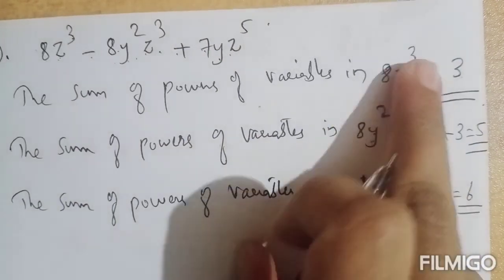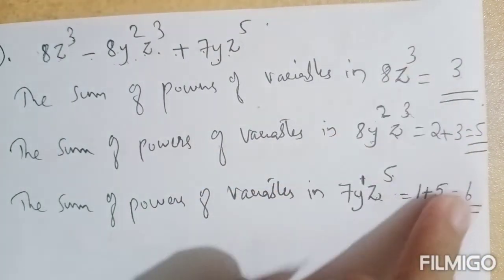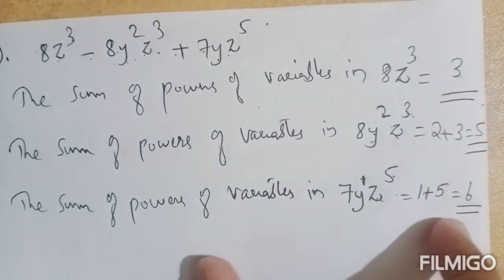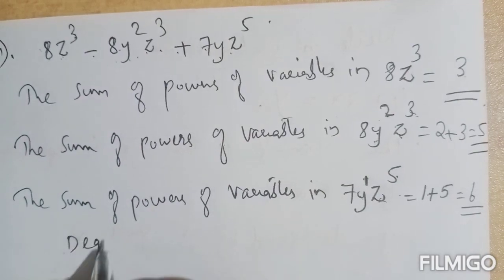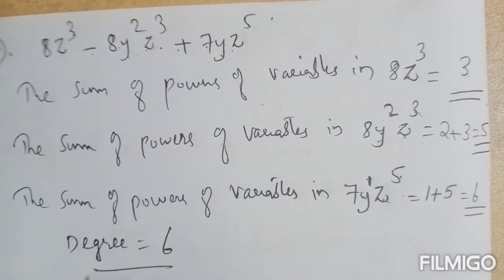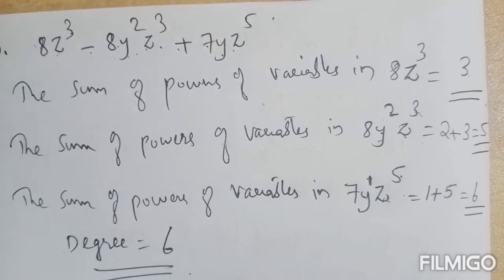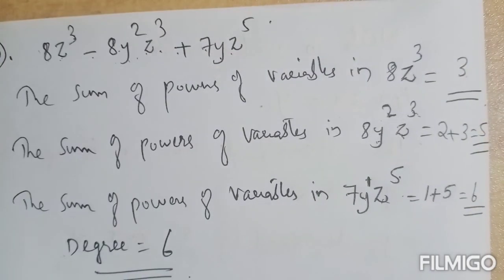Now what will be the degree here? The greatest among these, 3, 5 and 6. So the degree will be equal to 6. Now do the 8th question as homework. So our chapter 18 is over.